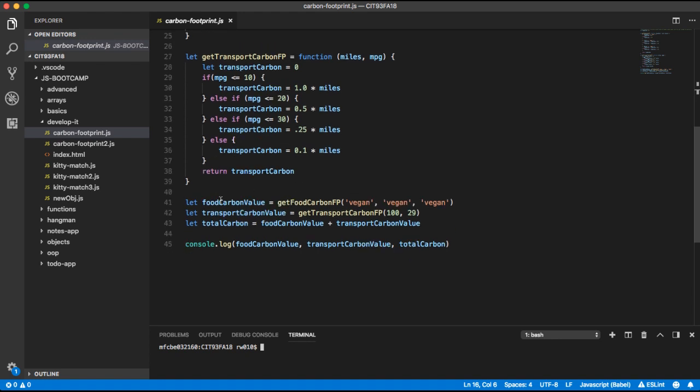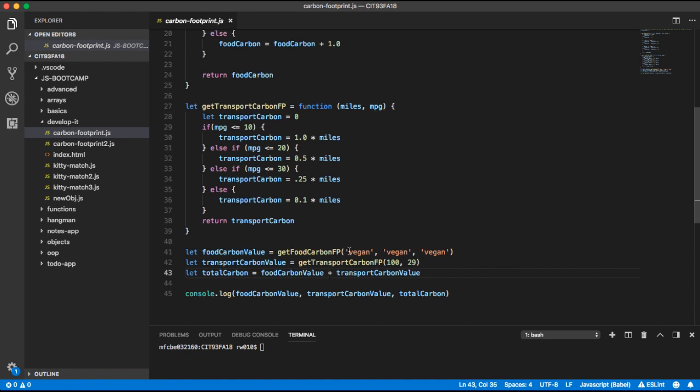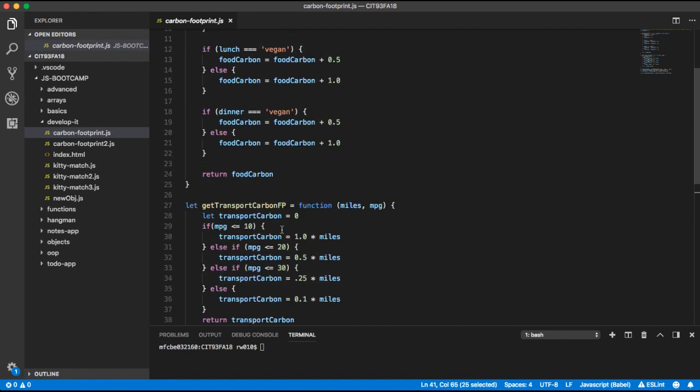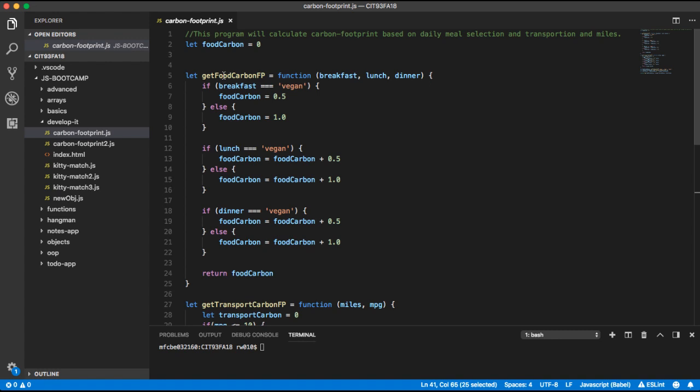But in this case, I did the food carbon value and the transportation value, and then I figured out total carbon by adding those together. So there you can see I'm passing strings into the food carbon function, right? And then I convert those strings into these variables. Don't convert them when you're passing them, and you'll learn about this, right? So then I'm just asking, was it strictly equal?